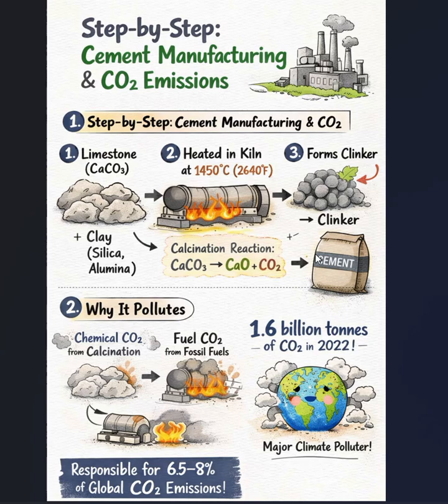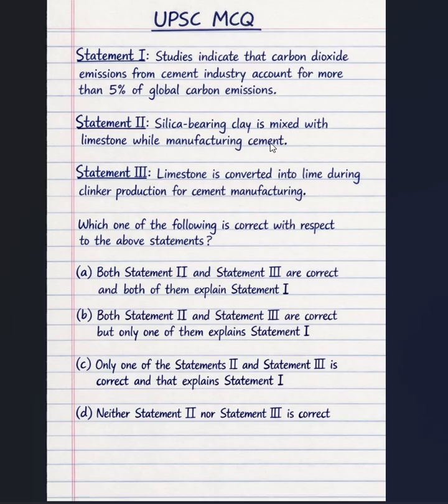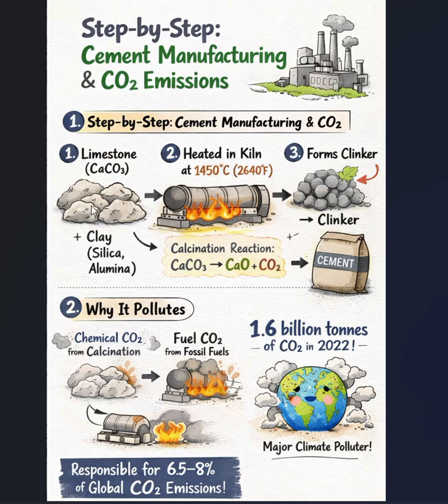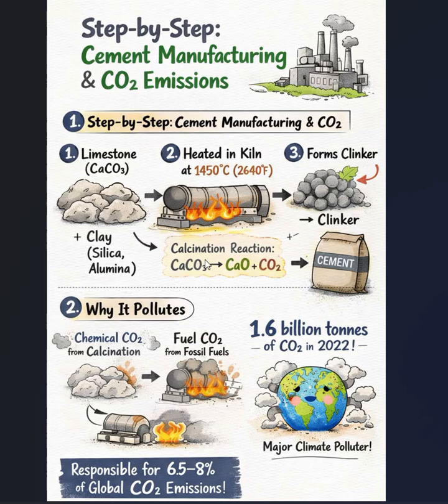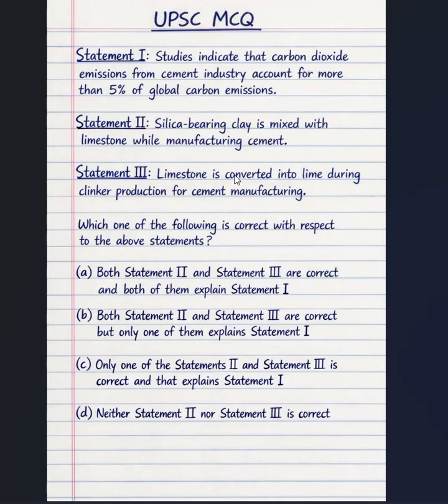Now you got to know how the process works. Silica bearing clay is mixed with limestone while manufacturing cement. The second statement is right. Limestone is converted into lime during clinker production. Yeah, this is right. This limestone is converted into lime, so this is also right. Both are right.